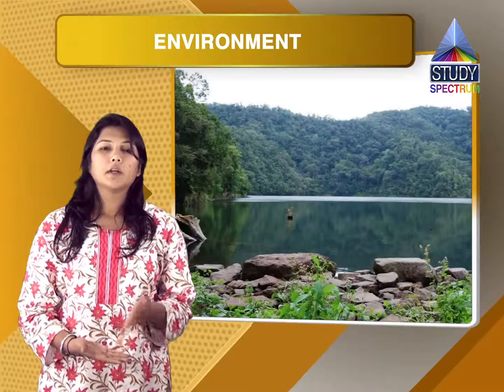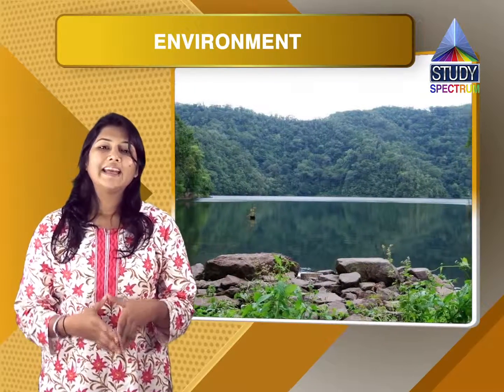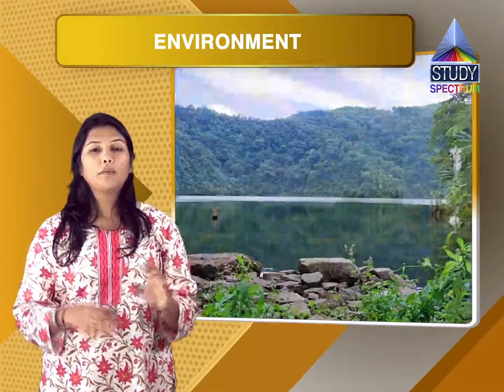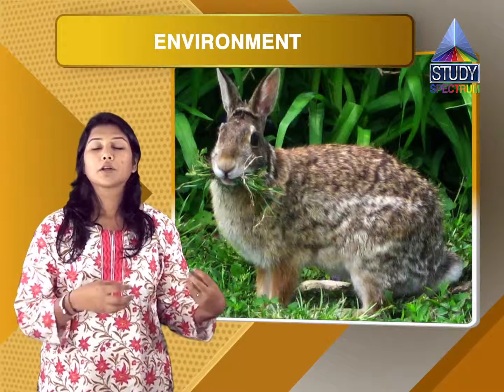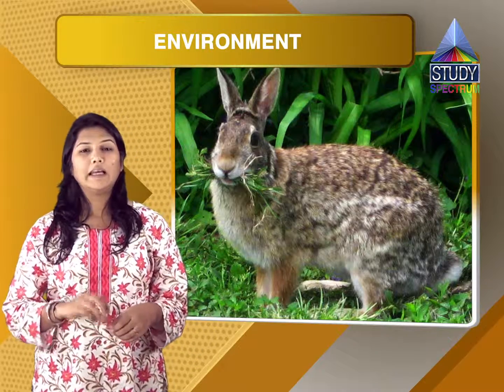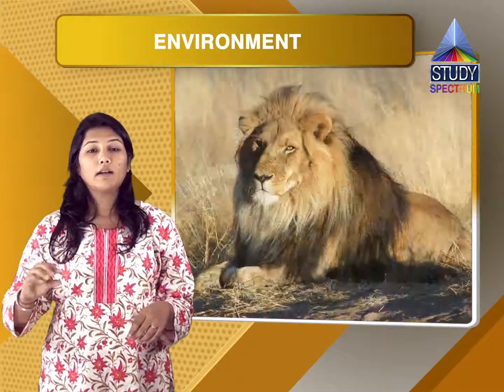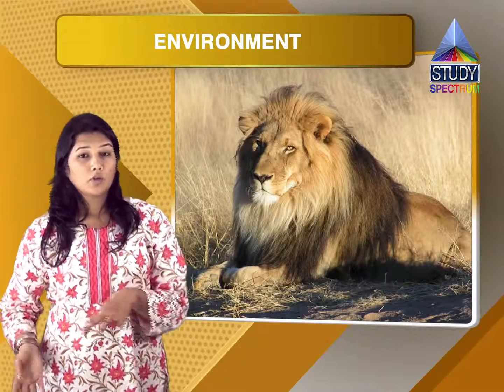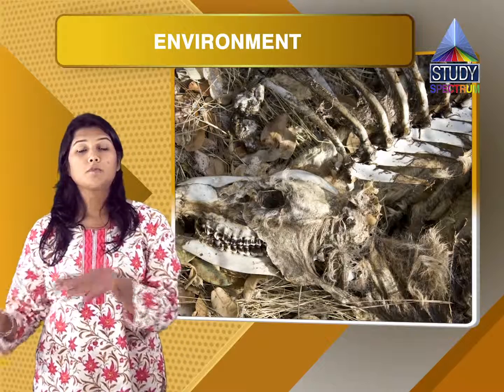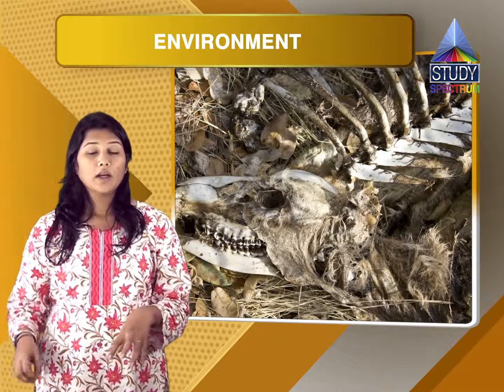The next topic that we're going to discuss is the ecosystem. The ecosystem talks about any living organisms that are dependent or interdependent on other living organisms. For example, the rabbit eats grass. The rabbit is eaten by a wolf. The wolf is eaten by a lion. The lion dies over a period of time, decays and goes back to the soil. When it goes back to the soil, it is eaten by the microbes.